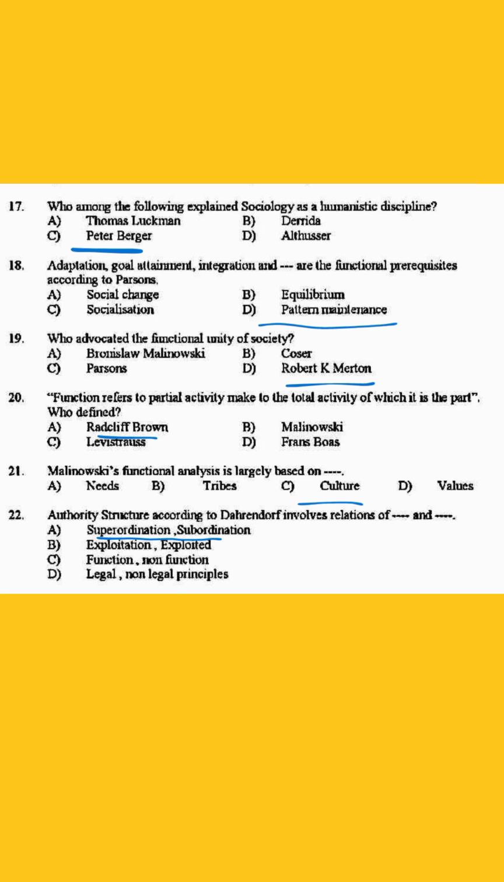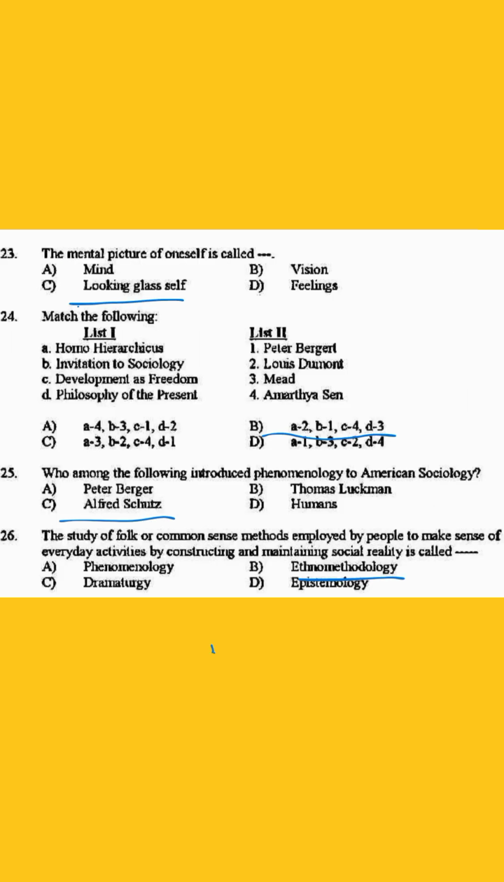21. Malinowski's functional analysis is largely based on dash. The answer is option C, culture. 22. Authority structure according to Dahrendorf involves relations of dash and dash. The answer is option A, superordination and subordination. 23. The mental picture of oneself is called dash. Looking glass self.